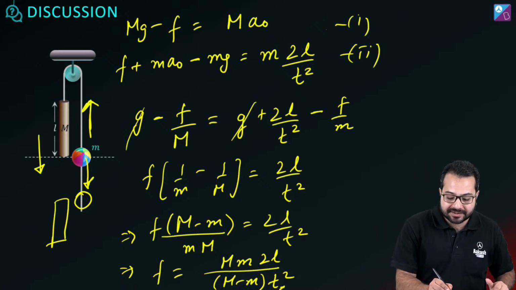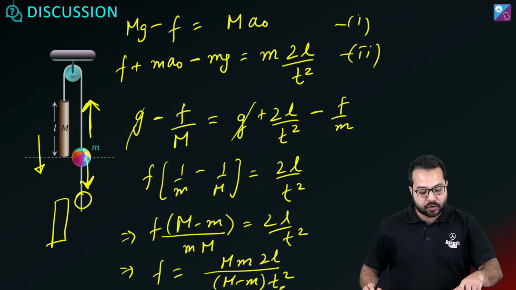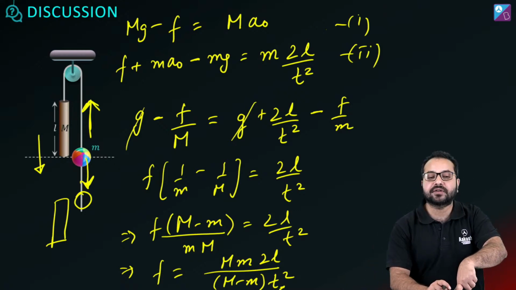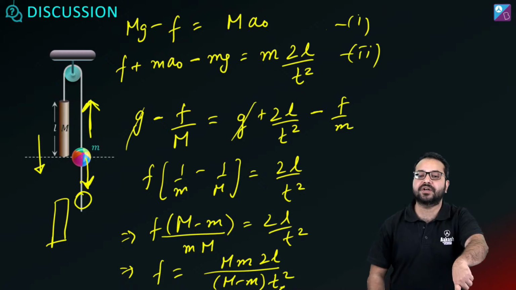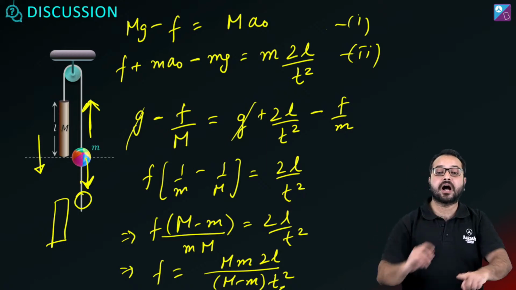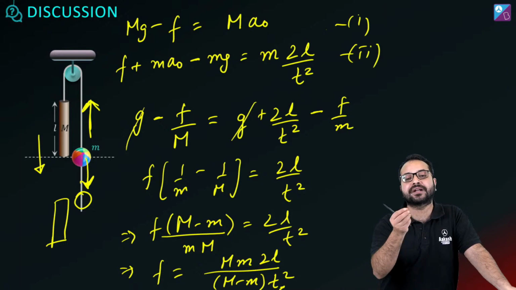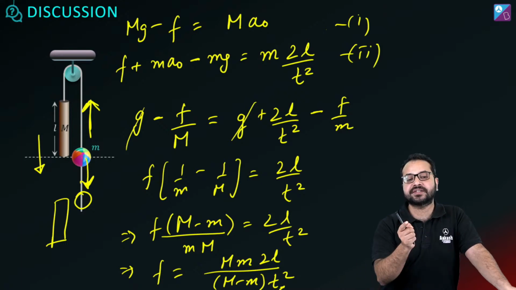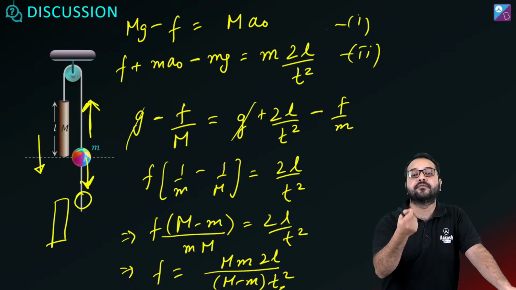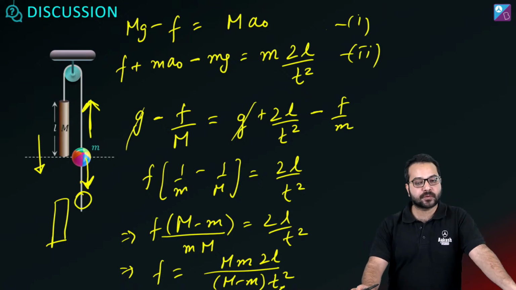So where is the thread going? The thread is going up. And where is the bead going? The bead is going down. So with respect to the thread, how is the bead moving? With respect to the thread, the bead is moving downwards. That is why friction on it acts upwards. Is this clear? So we don't have to see the relative motion of capital M and small m for friction. Friction is acting between the thread and small m. So we have to see the relative motion of small m with respect to the thread. With respect to the thread, it is going down, right? Is this clear, Swastika, now?